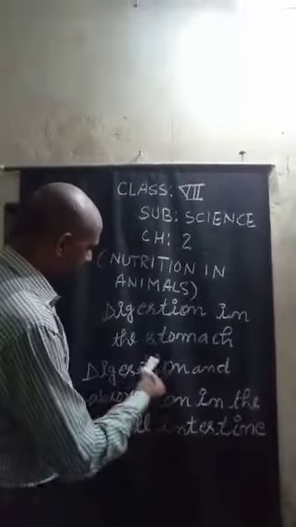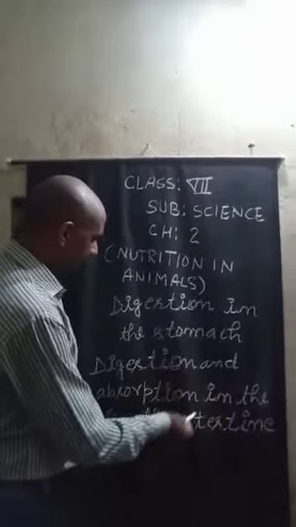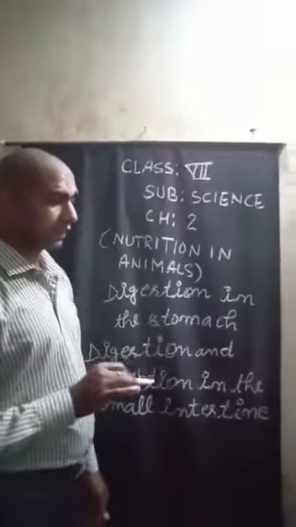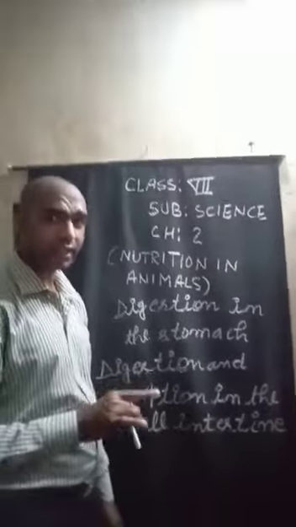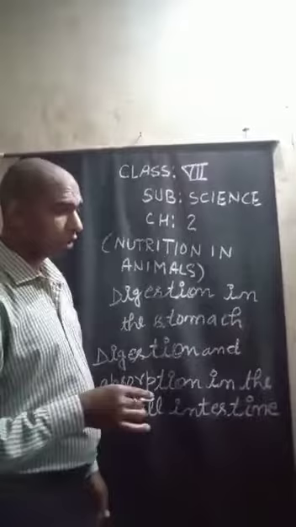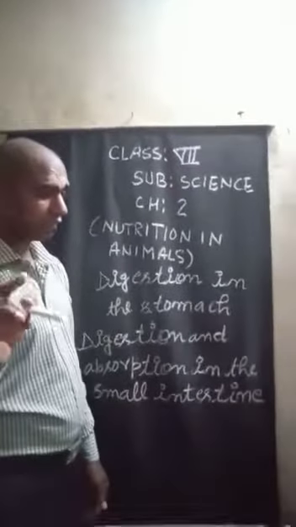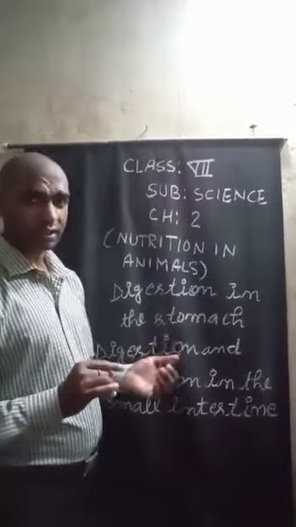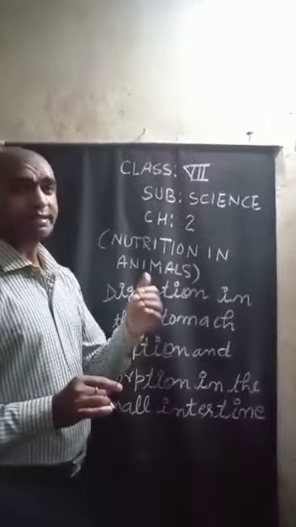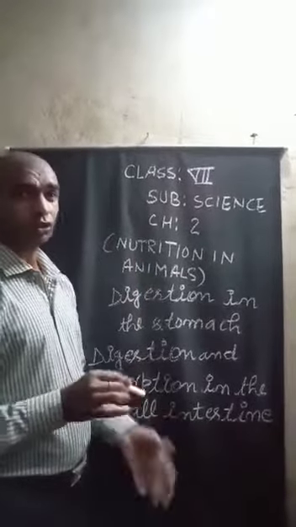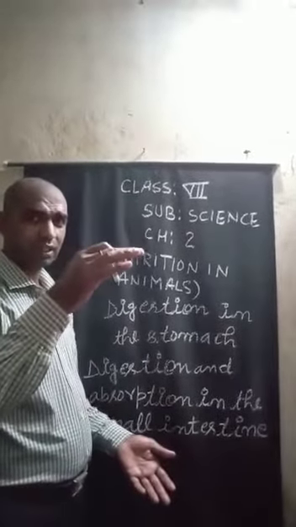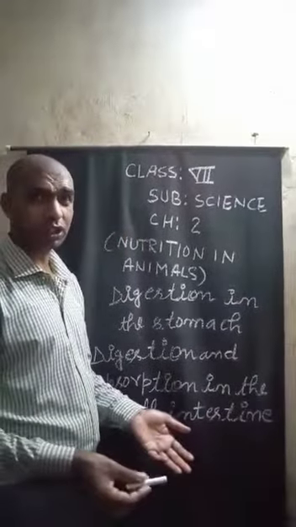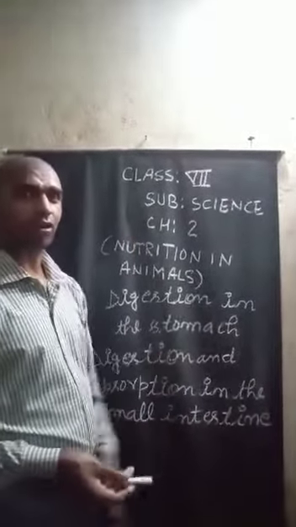Next, I am going to describe digestion and absorption in the small intestine. The small intestine is a long, narrow, coiled tube that is around 7 meters long. It is found in the lower abdomen. It is very long, 7 meters, but it exists in the human body in coil form.